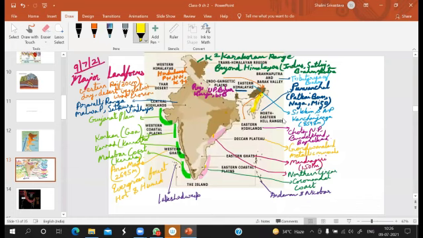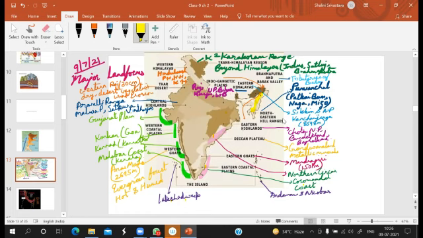Now let us come to the islands. India has two groups of islands. Number one is Lakshadweep towards the southwest, and this one is the Andaman and Nicobar Islands towards the southeast. After that, let us come to the Western Ghats.